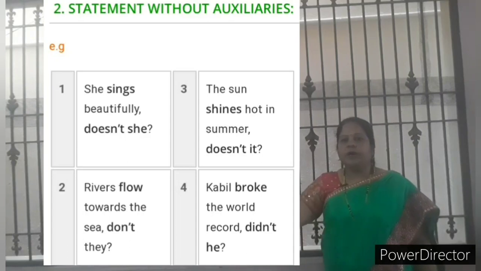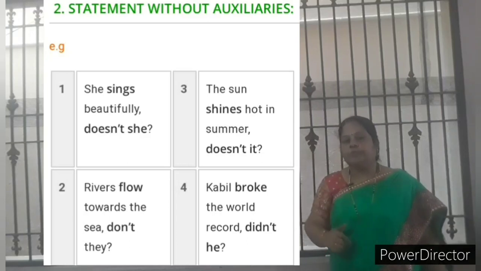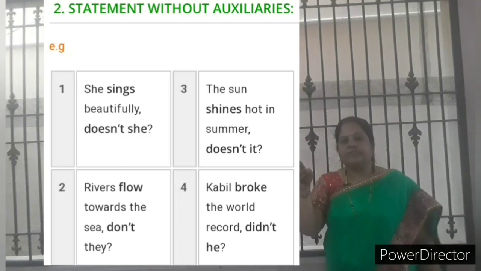Next example, Kapil broke the world record. Broke is in the past tense, so here use did. But you should not write didn't Kapil. Didn't he? Because again I say, the question tag answer is auxiliary verb plus pronoun. Clear? See, here there are no auxiliary verbs. So what is that? Broke is in the past tense.